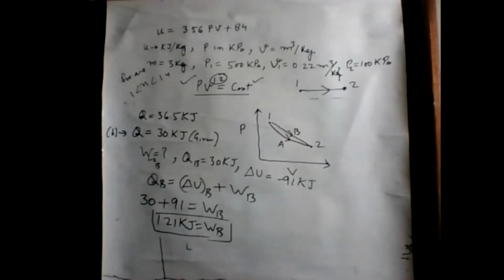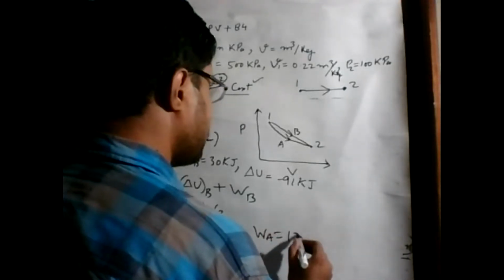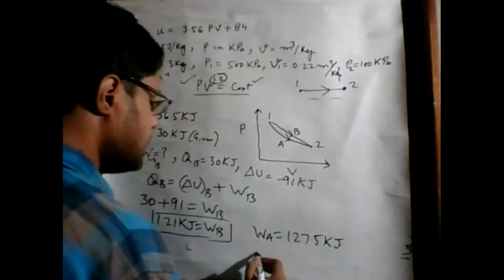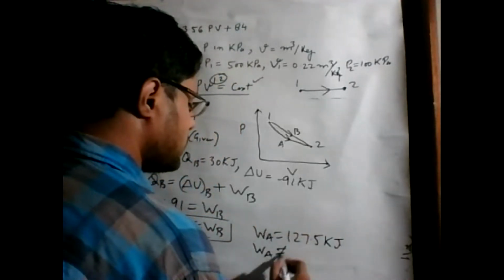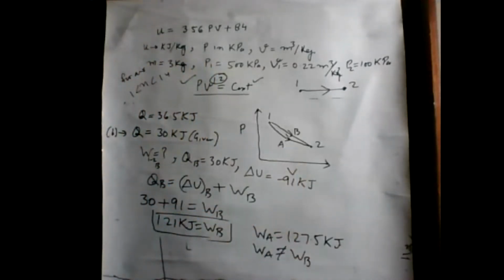It is different from the first part. We already calculated the first part work done, equal to 127.5 kilojoule. So we can clearly see that WA does not equal WB because the path is changing.